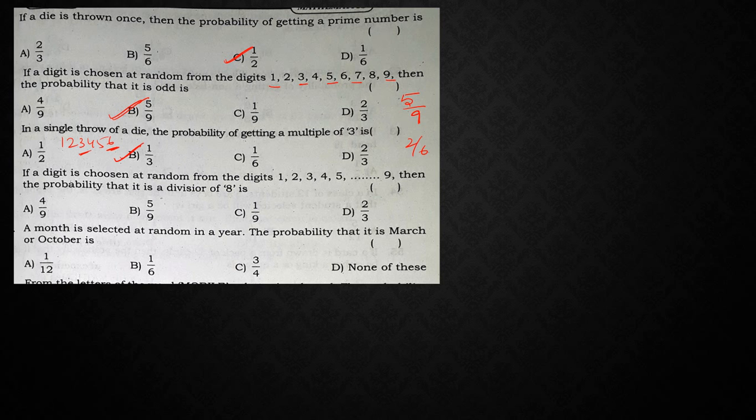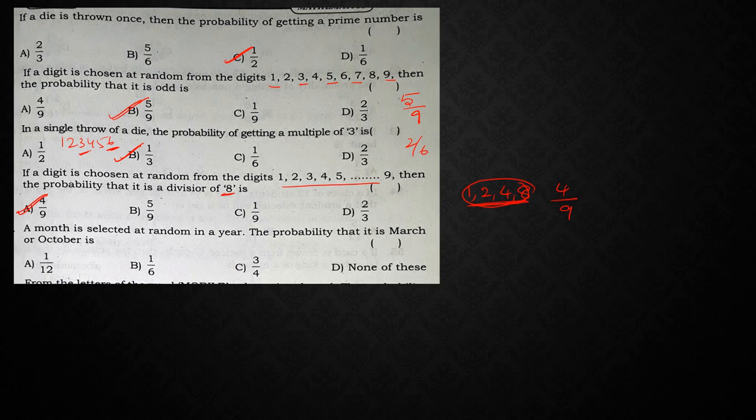If a digit is chosen from the digits 1 to 9, then the probability that it is a divisor of 8. So what are the divisors of 8? Divisors of 8 are 1, 2, 4, 8. Right? Is there any other number? Only these. So totally 4 digits. So 4 by totally how many numbers are here? 9. So 4 upon 9 is my answer.